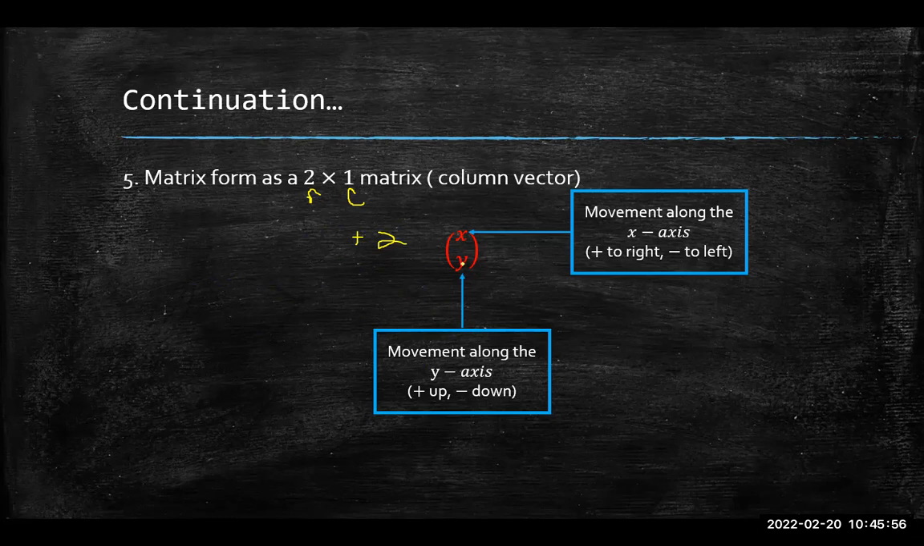Don't worry. Then this number below here represents the y-axis, so movement or displacement along the y-axis. If the number is positive, so let's say I had +4, it means that I move 4 spaces up. If I had -4, I move 4 spaces down. Do you understand that? Yes, miss.